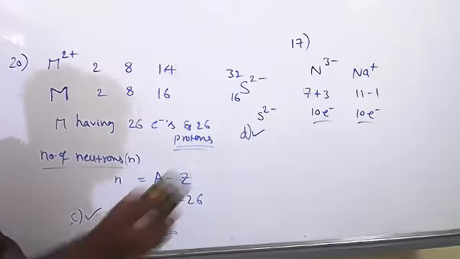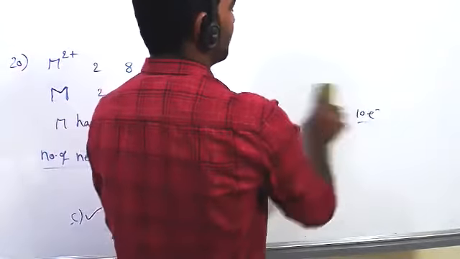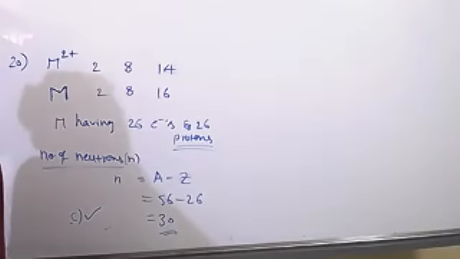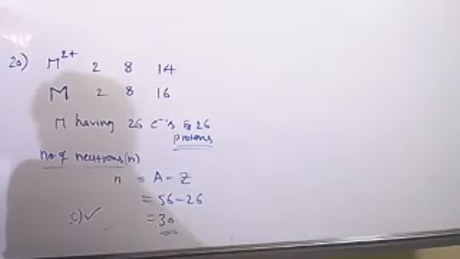Deflection back of alpha particles on hitting a thin foil of gold shows that: A, nucleus is heavy; B, nucleus is small; C, both A and B; D, electrons create hindrance in movement of alpha particles. Okay, see, already you studied about the alpha particle scattering Rutherford experiment.